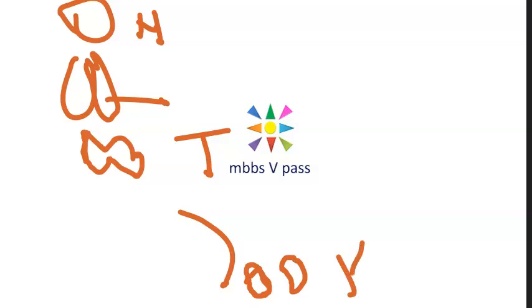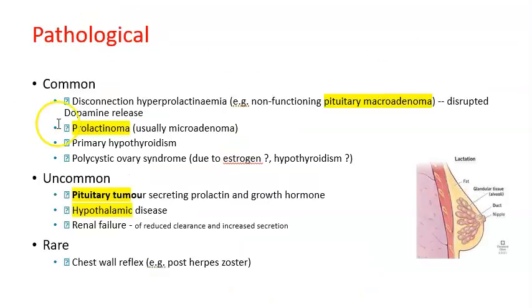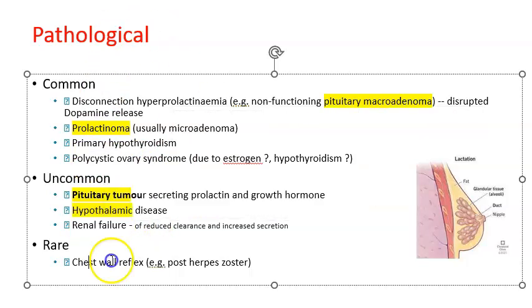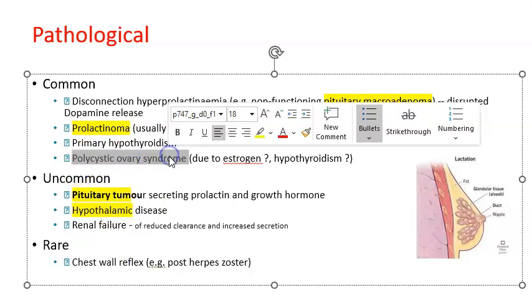Okay. Then what else did they say? Pituitary tumor, not disconnect. I mean, disconnection also can be there because of dopamine. What else did we see? Any other organ? Am I forgetting something? Polycystic ovary syndrome. Sorry. So ovaries also you should draw. Okay. Kidney we drew. Chest wall we drew. Only this one, polycystic ovary, I forgot to draw.